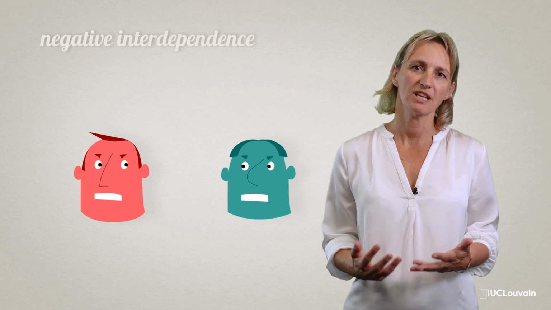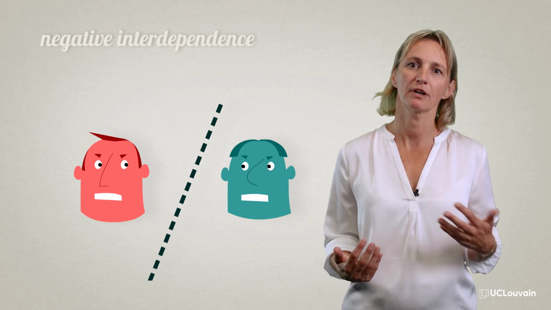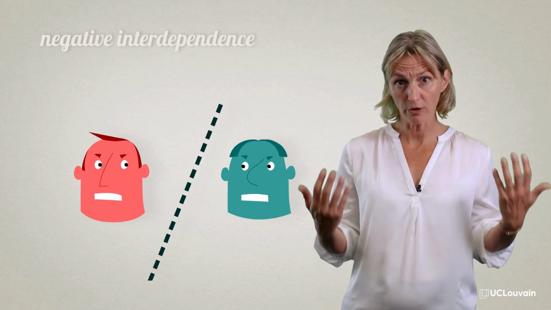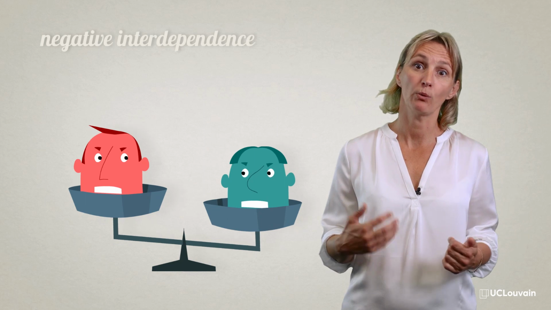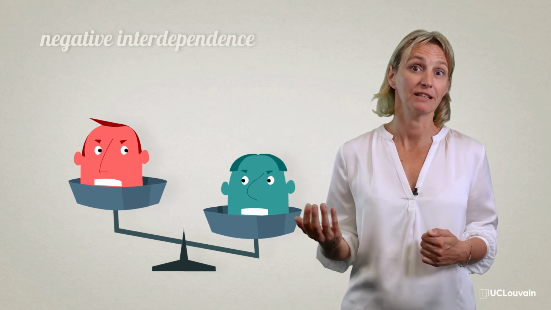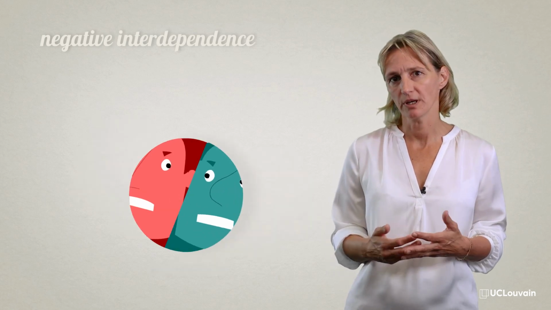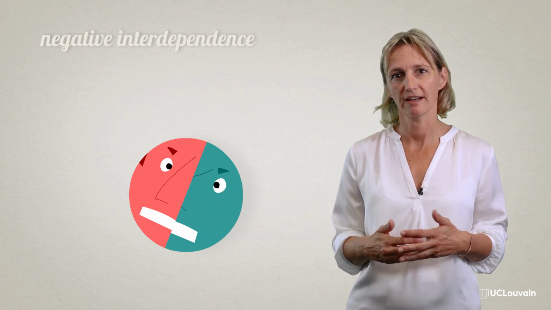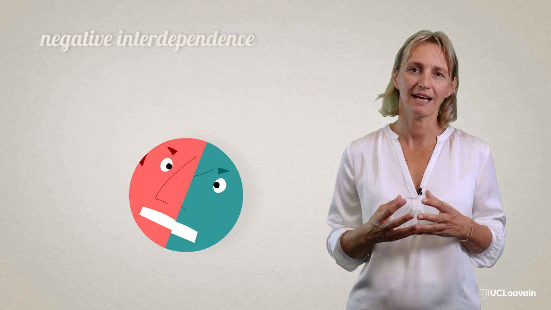In a situation of negative interdependence, the objectives of one party are in fundamental opposition to the objectives of the other party. This means that the objectives of both parties cannot coexist, and that any gain made by one party is made at the immediate expense of the other party. These situations are symbolized by the pie metaphor. The idea of the pie that two parties have to share is that it represents a limited resource that cannot be expanded.